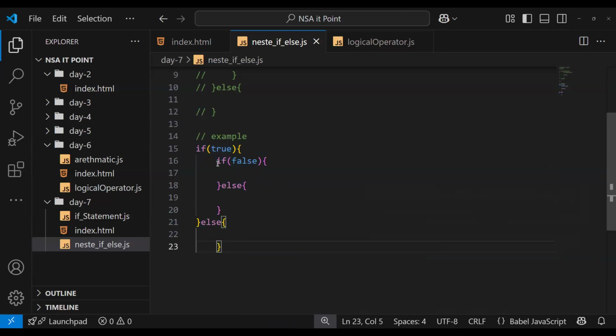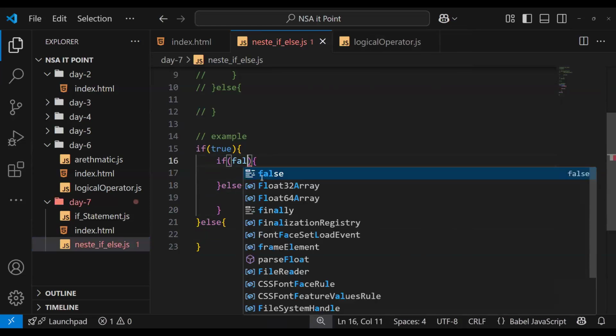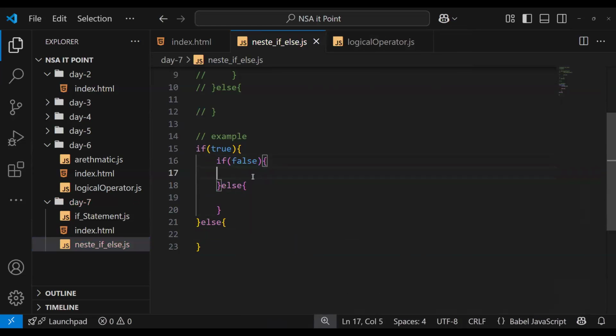Indentation helps you understand. What if I write like that? Did you get it? What's inside what? So indentation is more important in development. If you follow proper indentation, you will never get confused with your own code. Always follow indentation properly.